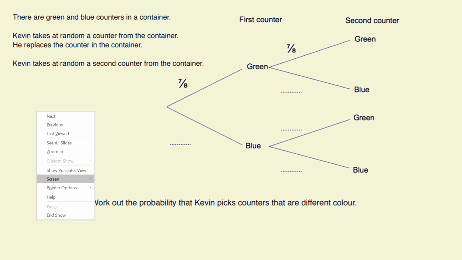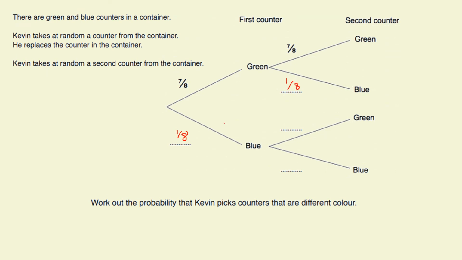But there are some things missing on our tree diagram. We don't have all the probabilities written on the branches. If we have a 7/8 chance of getting a green to start with, then our chance of getting a blue to start with must have been 1/8. The same here. If we had a 7/8 chance of getting a green the first time, we have a 1/8 chance of getting a blue the second time. Because we've put the counters back in, if there was a 7/8 chance of getting green the first time, it must be the same the second time. We've still got the same number of green counters in there, and so we've still got the same probability for blue as well.